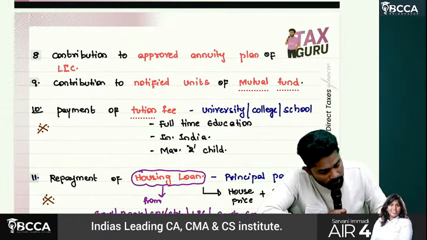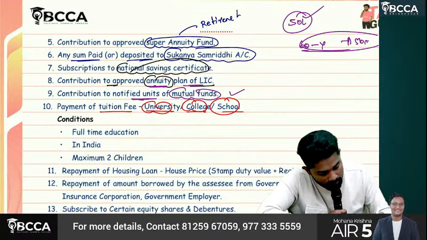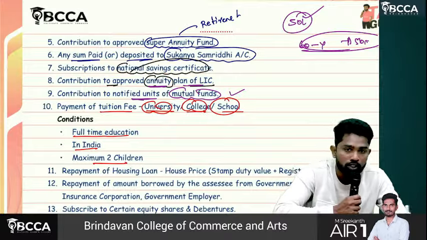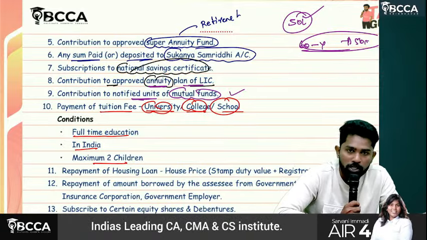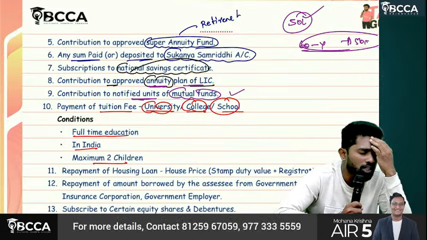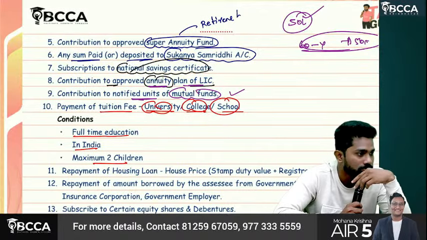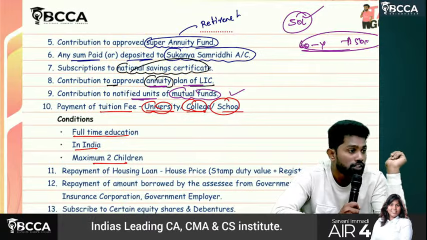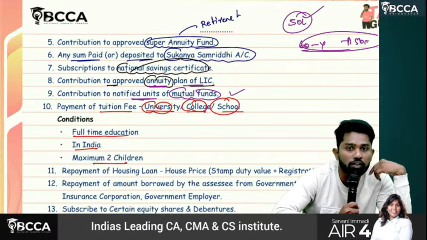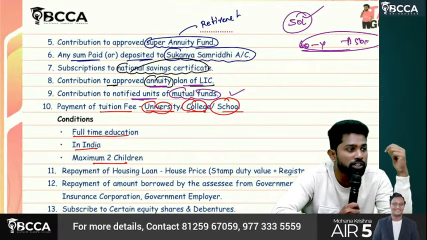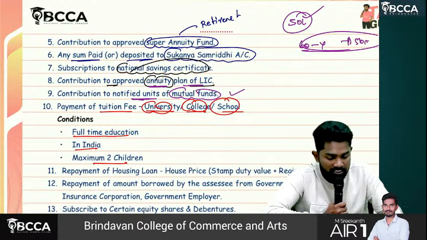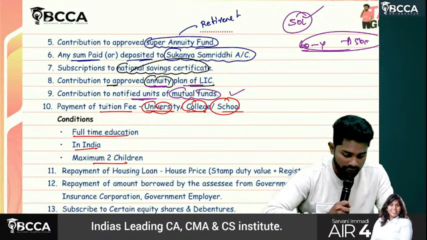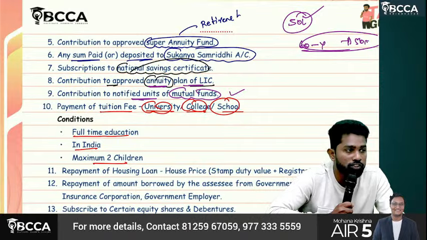Okay, it should be a full-time education. Sir, this education should be full-time education in India, maximum 2 children. Sir, many people go abroad for doing masters. US, UK, they will be going for masters, and they will pay fees in the foreign universities also. But whether that amount can be claimed as deduction, no. It should be education where? In India, and that should be a full-time education in India, and that deduction is also available for maximum 2